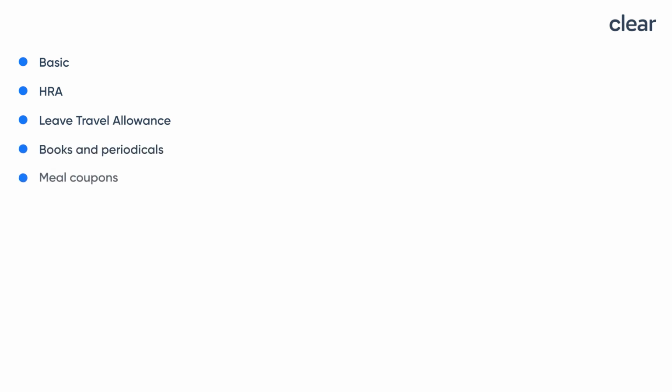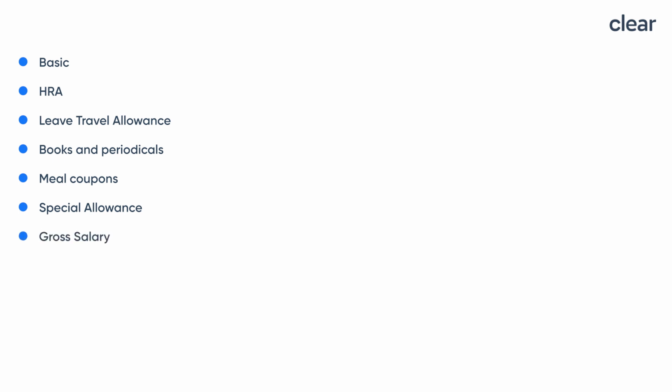Now let us understand your salary breakup. If you check your salary slip for CTC, you will find that your salary is made up majorly of these components. First is basic salary, which comes to around 30 to 40% of your total salary. Then comes house rent allowance, which is around 50% of the basic salary in case you're living in metro and 40% in case non-metro cities. Then comes leave travel allowance, books and periodicals, then meal coupons, and also special allowance. All of this put together will form your gross salary.